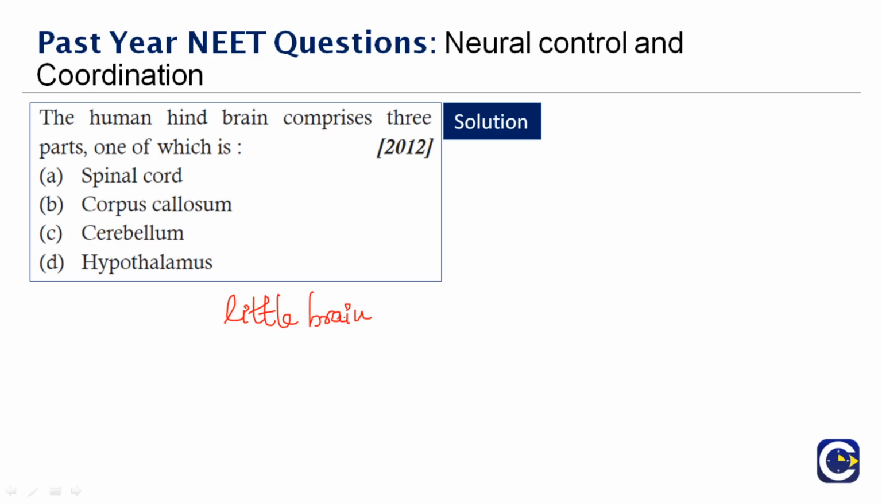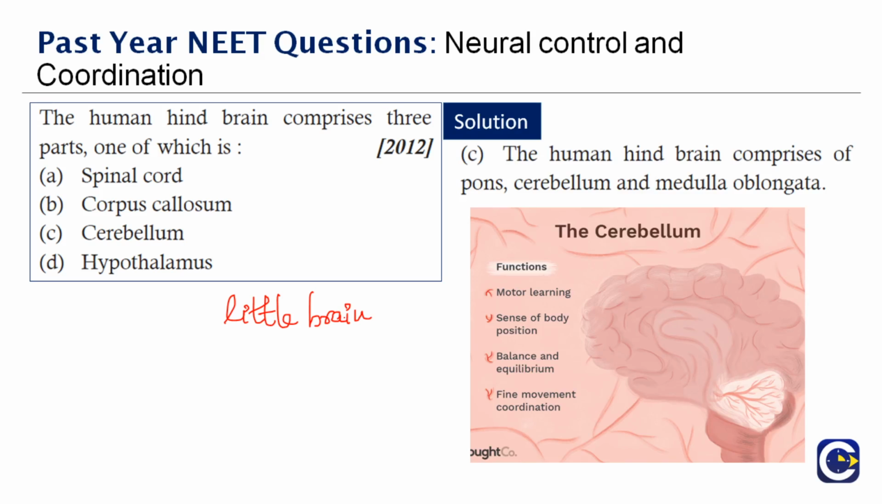Okay, the cerebellum has a special sensor that detects shifts in balance and movement. Therefore, the right answer to this question is option C. And the cerebellum has functions like motor learning, sense of body position, balance and equilibrium, and fine movement coordination.